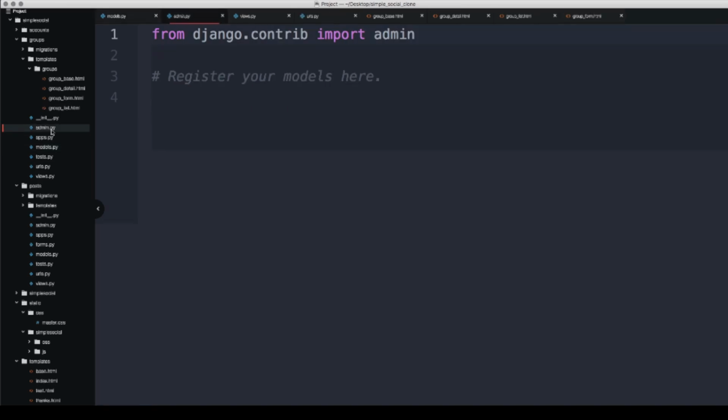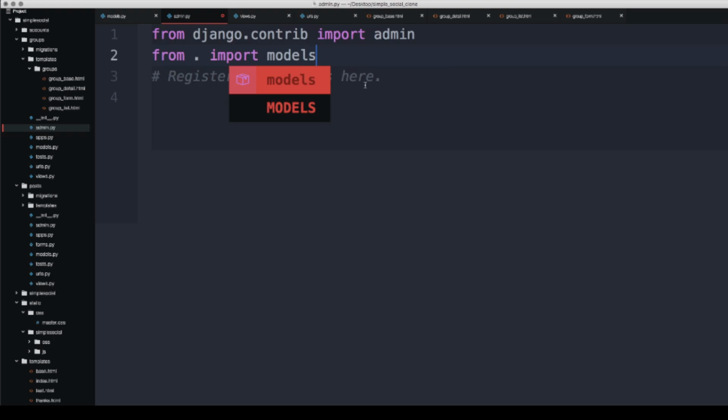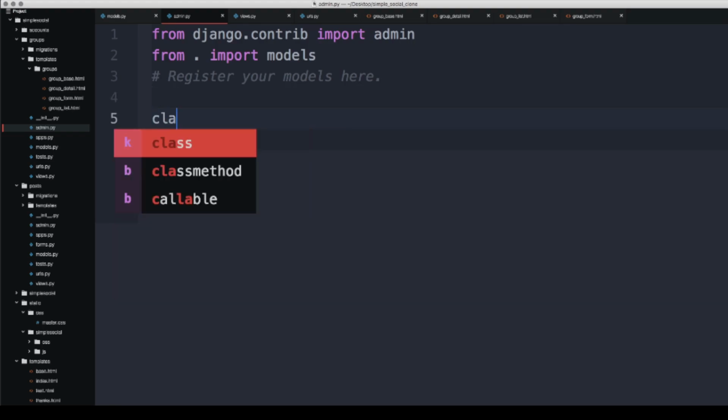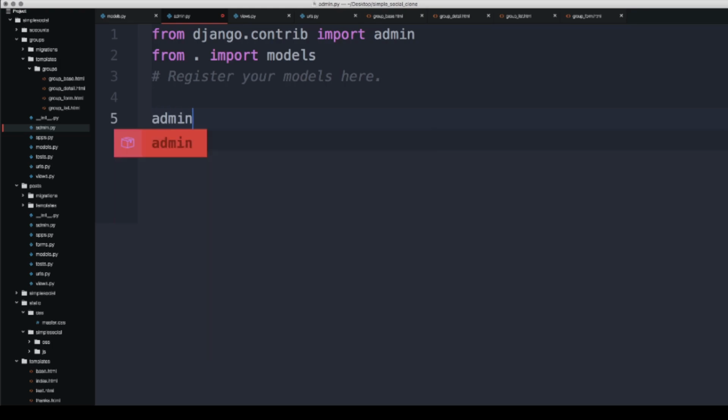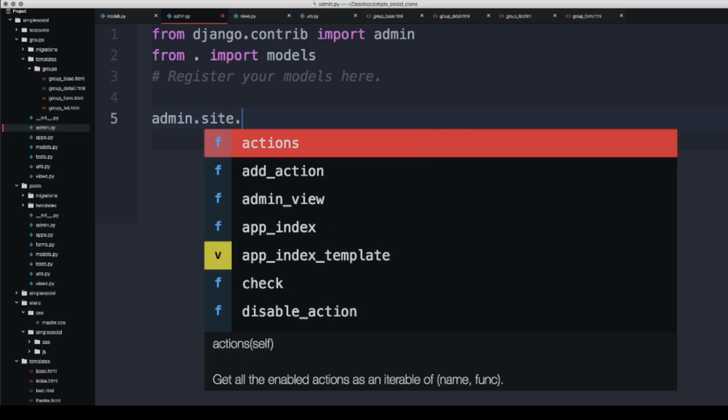From django.contrib import admin, and then I also want to say from . import models. I want to register these models with the admin, so I will say admin.site.register and then I just pass in models.Group.